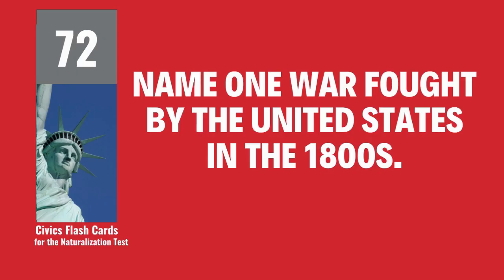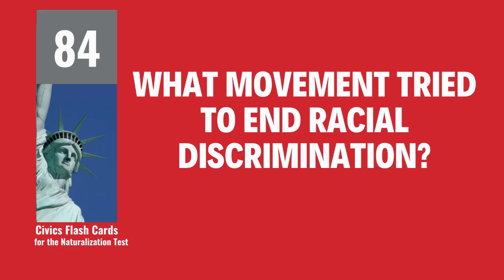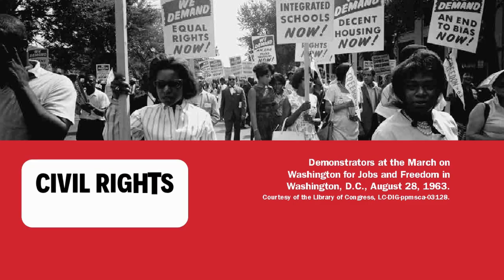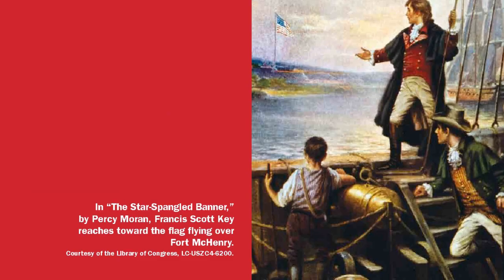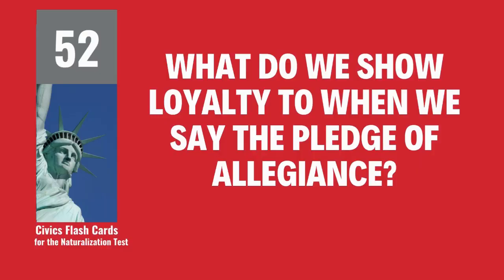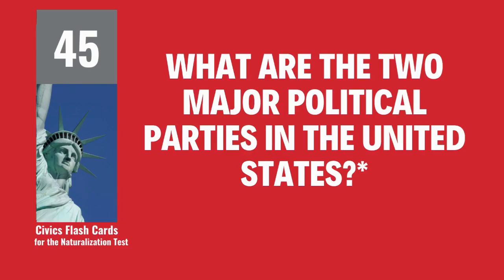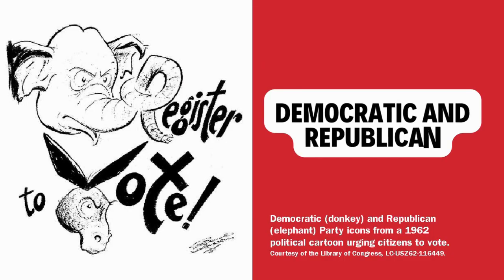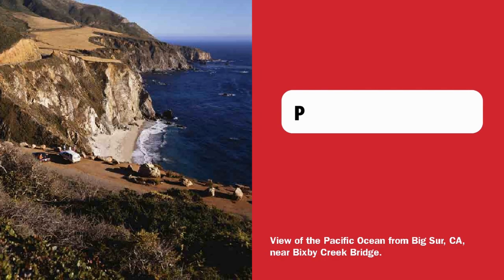Name one war fought by the United States in the 1800s. War of 1812. What movement tried to end racial discrimination? Civil rights movement. What is the name of the national anthem? The Star-Spangled Banner. What do we show loyalty to when we say the Pledge of Allegiance? The United States. What are the 2 major political parties in the United States? Democratic and Republican.